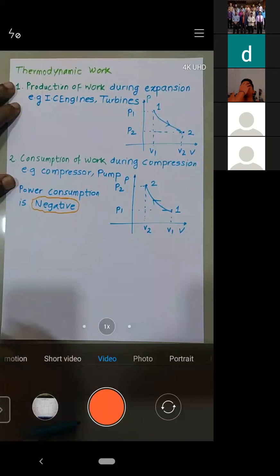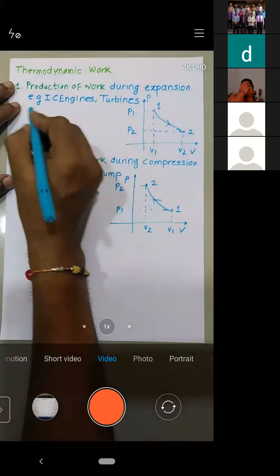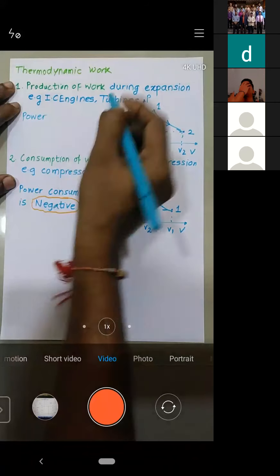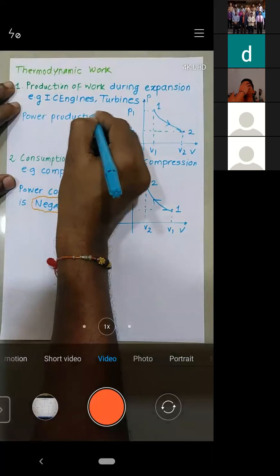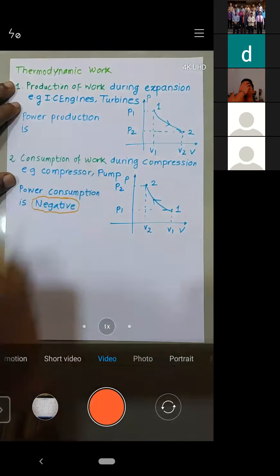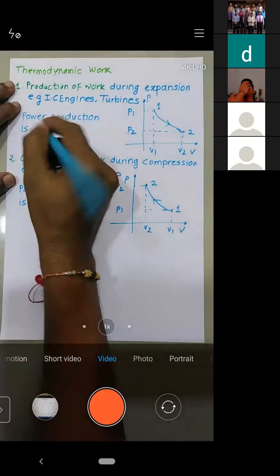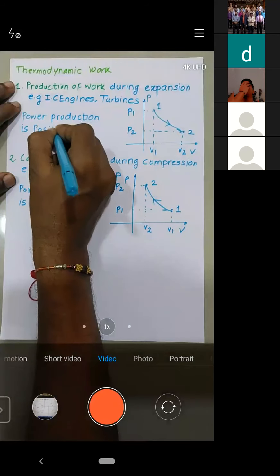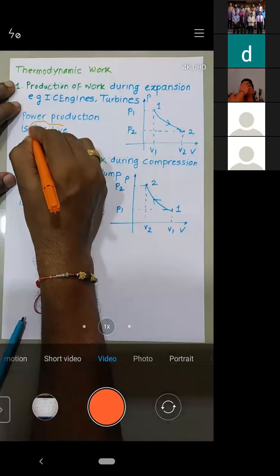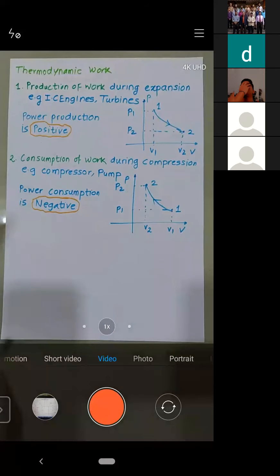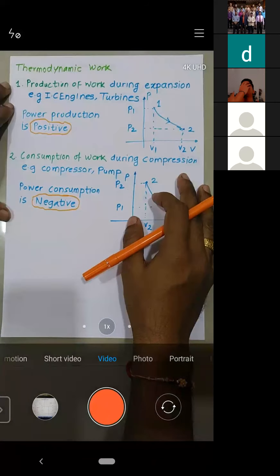So here pressure decreases, volume increases, and that is nothing but an expansion. And whenever work or power is produced, power production is positive. Is it okay?